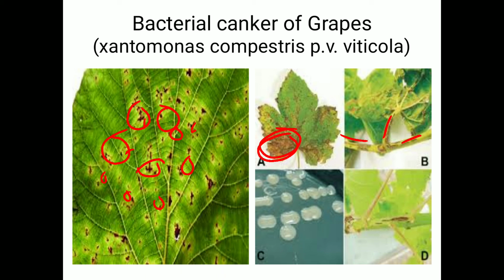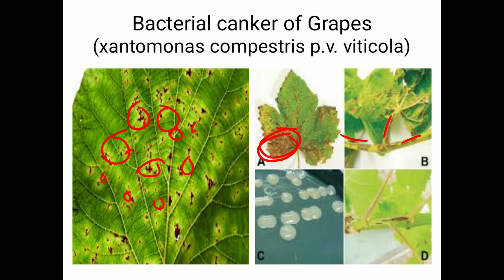Then spray the crop with streptocycline at a rate of 300 ppm, starting from the 2 leaf stage up to 70 days at intervals of 15 days. That practice shows a good effect.